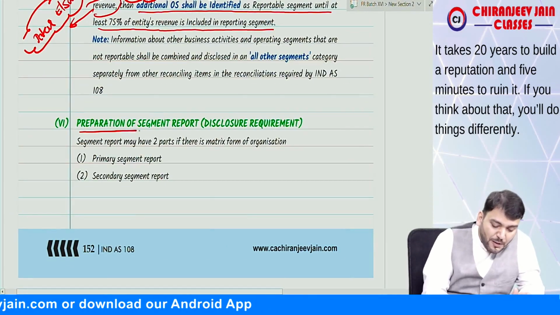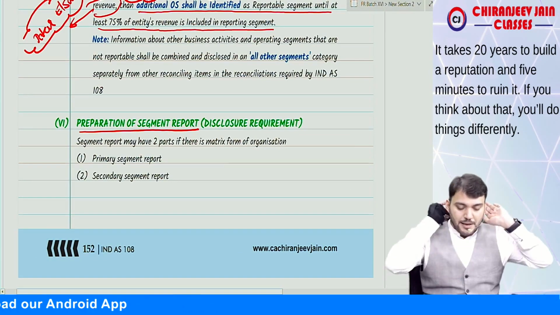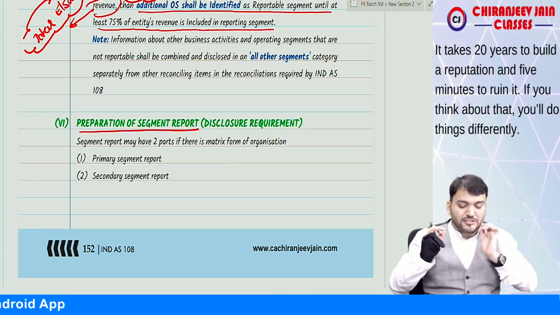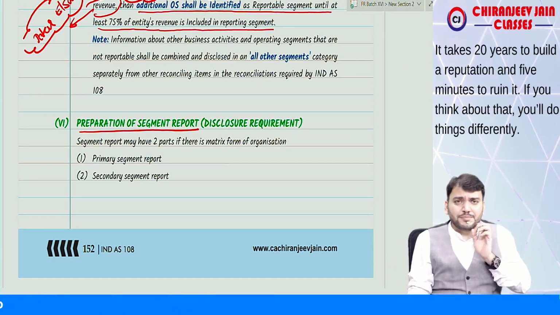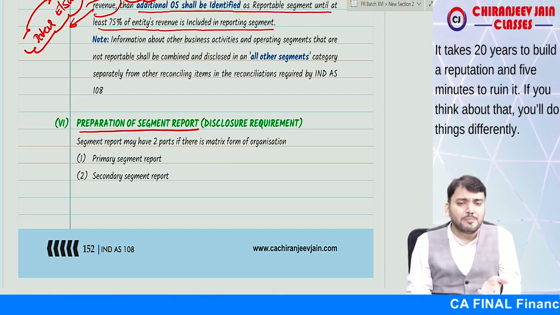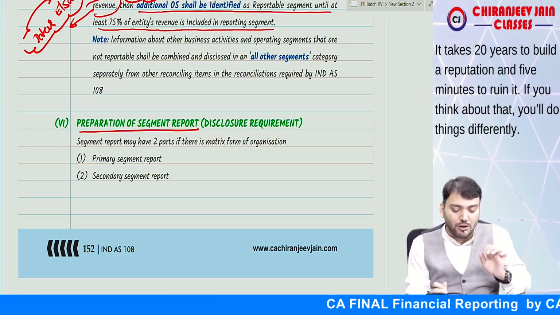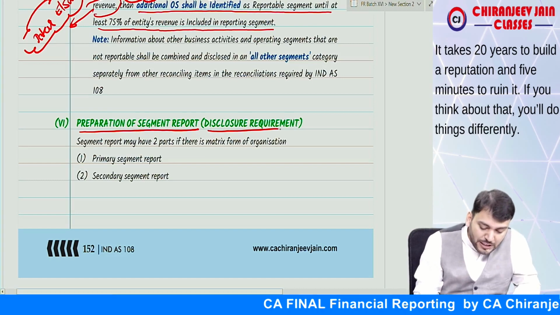Now, preparation of segment report. Now everyone, preparation of segment report. What segment report means, now we are discussing disclosure requirement. Normally in exam they will ask you to prepare a segment report and you need to disclose all the items. Disclosure requirement.